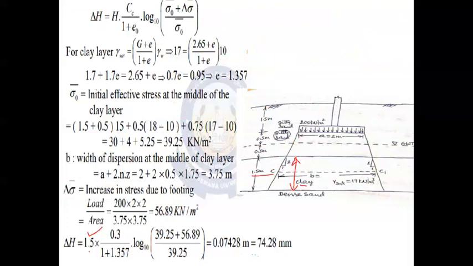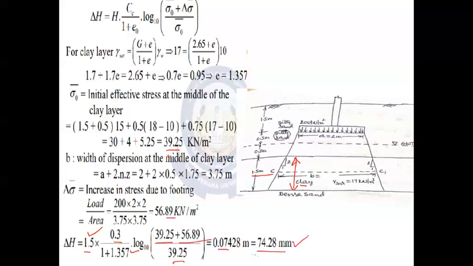So 1.5 into Cc value of 0.3, divided by 1 plus e naught, where e naught value is 1.357, into log of 39.25, the sigma naught value written over here, plus 56.89, the delta sigma dash value, divided by sigma naught value 39.25. If you solve further, you will get the final answer as 74.28 mm or 0.074 meter.